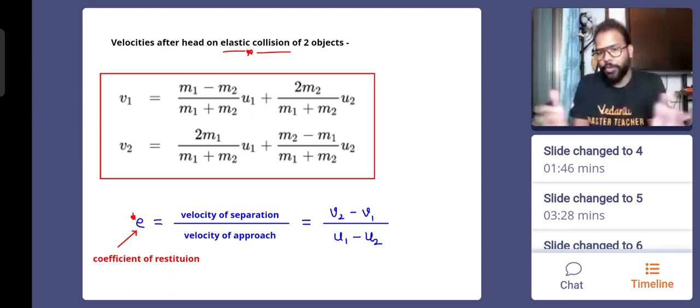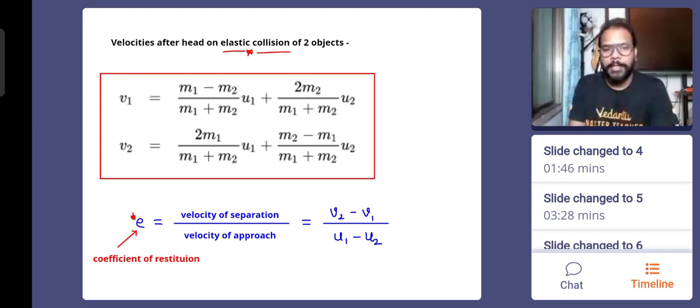That's why it is called velocity of approach. Approach means the two bodies coming closer. They are approaching each other. On the other hand, velocity of separation tells you how fast the bodies are going to go away from each other after the collision is completed. Okay, so this is the entire story of the discussion of the last session.